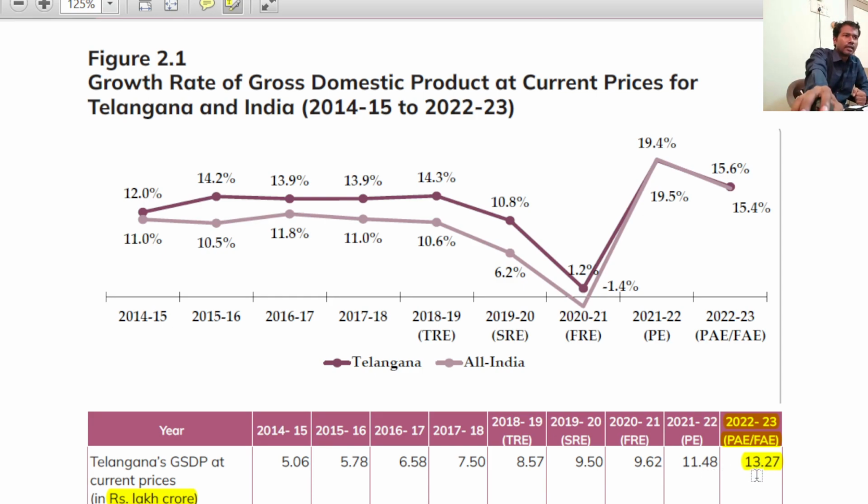Now the point is 13.27 minus 11.48, divided by 11.48. You know growth rate, right? I don't want to explain how percentages work. If you subtract 13.27 minus 11.48 and divide it by 11.48 into 100, what is the value? 15.6%. And what is this figure? Growth rate. What is the growth rate of Telangana's GSDP in 2022-23? 15.6%. Both values are important, sir. And regarding India, this 273.08 is not important. You can leave it.